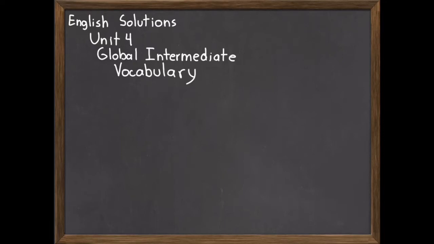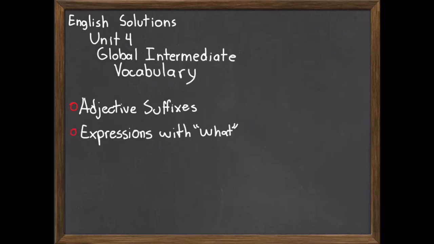Today, we will be focusing on the Global Intermediate book, Unit 4, and the vocabulary section. And we will look at a couple of different vocabulary, words, and phrases during this unit. Firstly, we will look at adjective suffixes. What are they, and when do we use them?